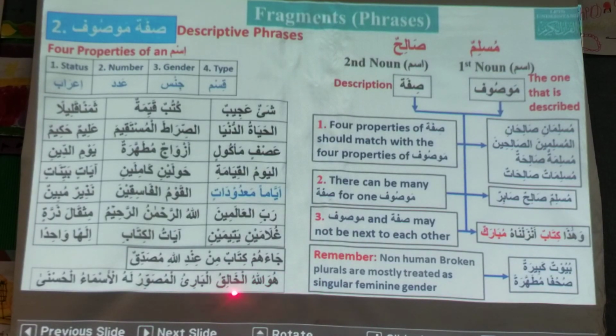Huwa Allahul Khaliqul Bari'ul Musawwiru lahul asma'ul husna. So here Allah is mawsoof. Al Khaliqu, Al Bari'u, Al Musawwiru, these are all three sifas of Allah. Then Al Asma'ul Husna is sifa mawsoof. So why is this Al Husna not looking marfu?